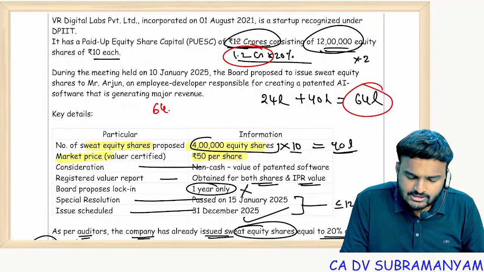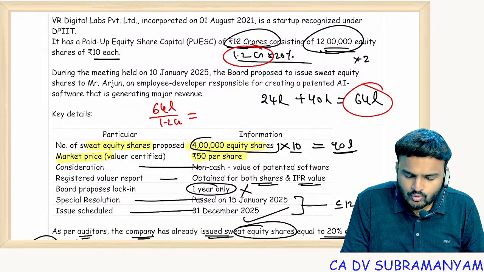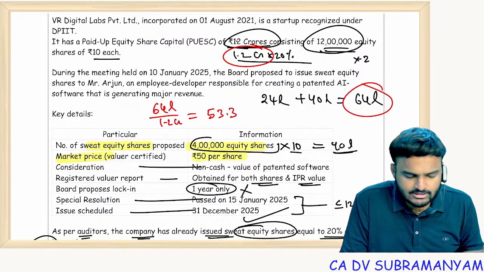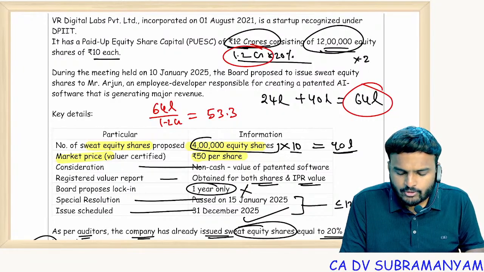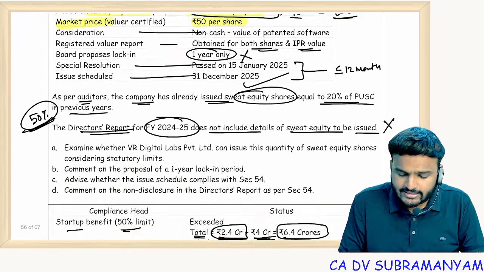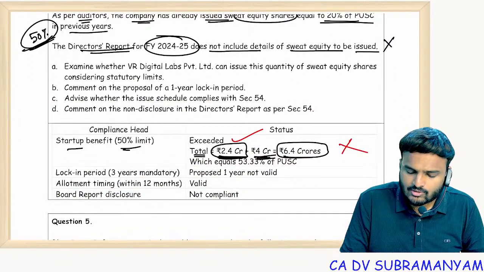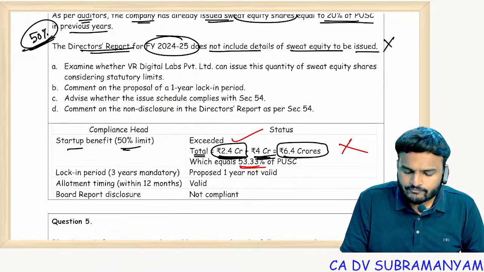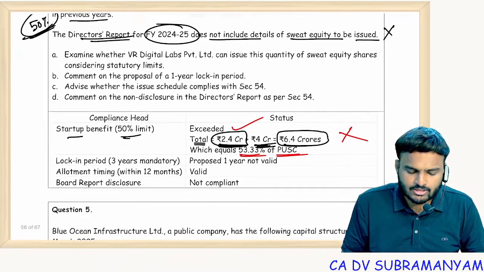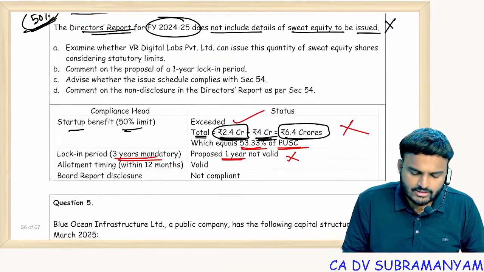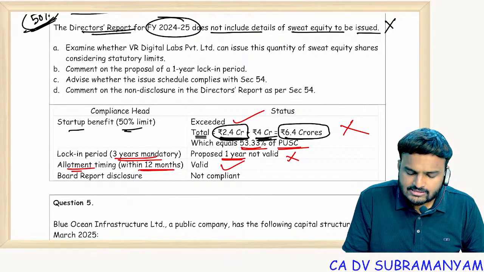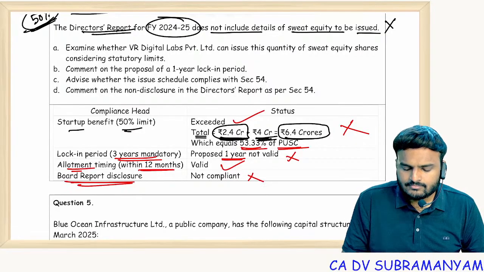So now 64 lakhs divided by 1.2 crore, that would be 53.33%. 64 divided by 120 is 53.33%. So limit exceeded, not allowed, which equals 53.33% of paid up share capital. Lock-in period is generally 3 years, but they proposed 1 year, which is not valid. Allotment timing within 12 months, this is valid. Board report disclosure, not compliant.